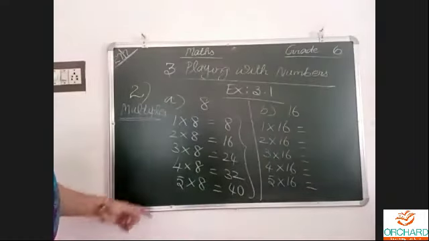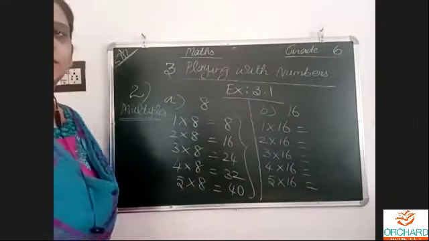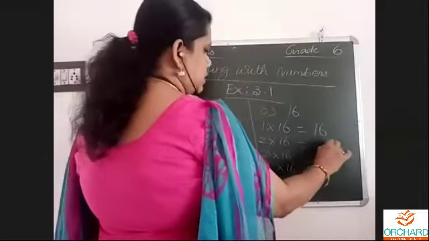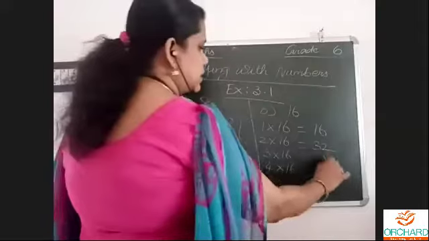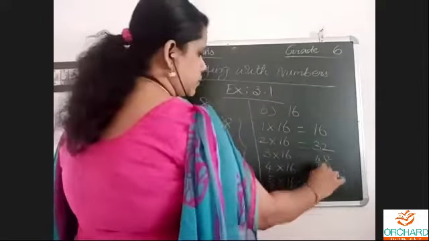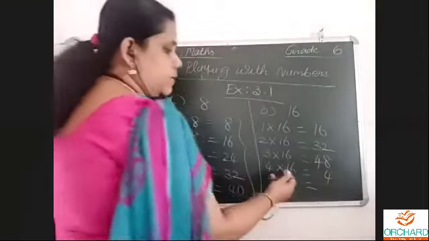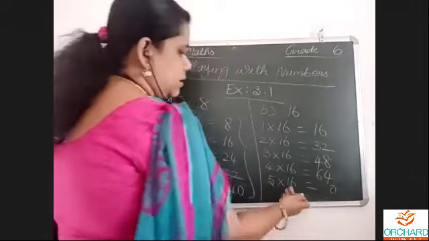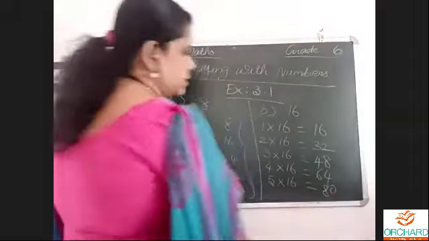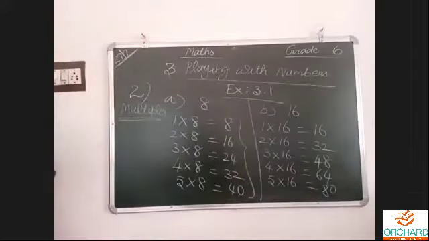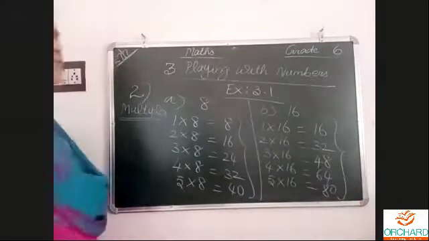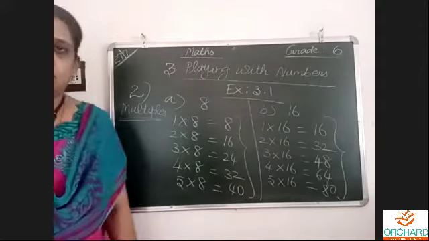First 5 only. So I wrote only up to 5 16s. 1 16 is 16. 2 16s are 32. 3 16s are 48. 4 16s are 64. 5 16s are 80. So these numbers 16, 32, 48, 64, 80 are the first 5 multiples of the number 16.